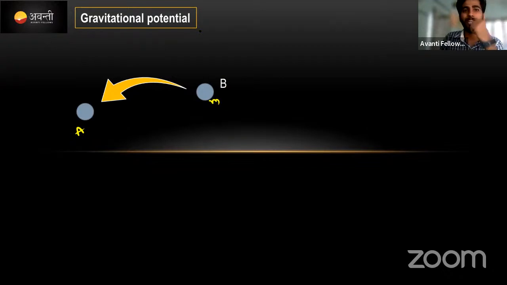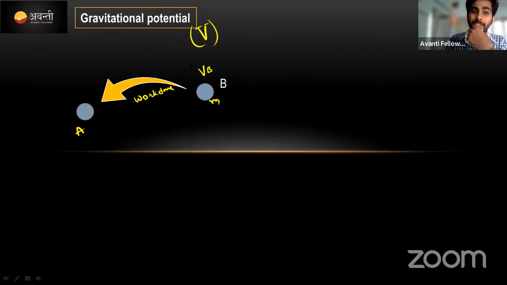Actually, potential, we write it with V. We are representing potential in terms of V. When I bring this mass from point B to A, we call this work done. Work done happened. Now at point B what was the potential? VB. At point A the potential is VA.